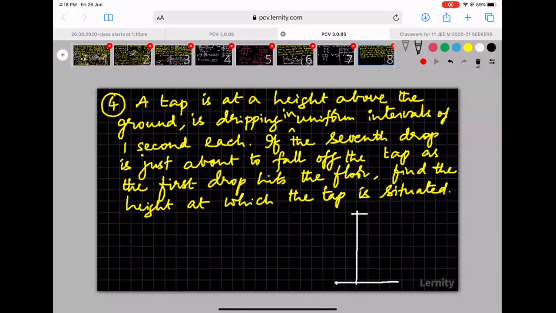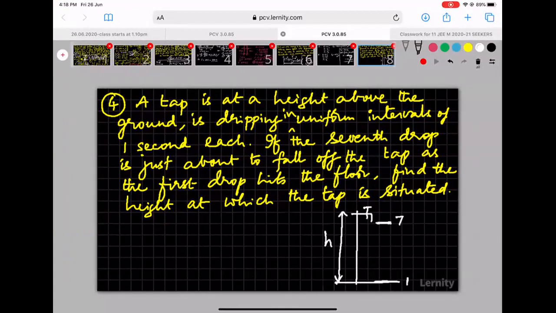Okay, so let us say this is where the tap is. And this is the height you are supposed to calculate, H. What they are saying is the 7th drop is here, as the first drop is here. When the first drop is here, the 7th drop is just about to fall, as the first drop just hits the floor. Which means there are more drops in between, is it not?